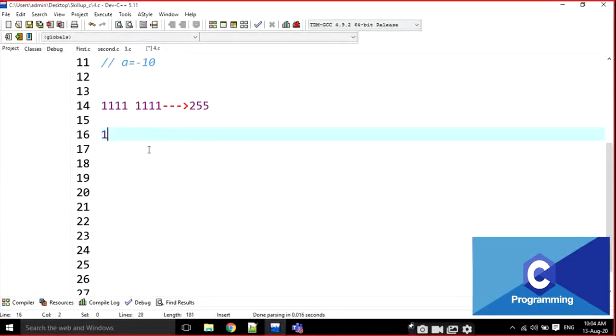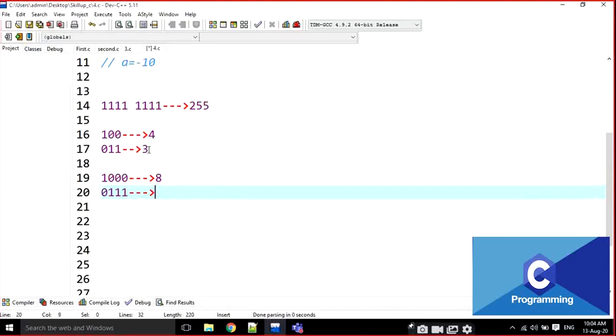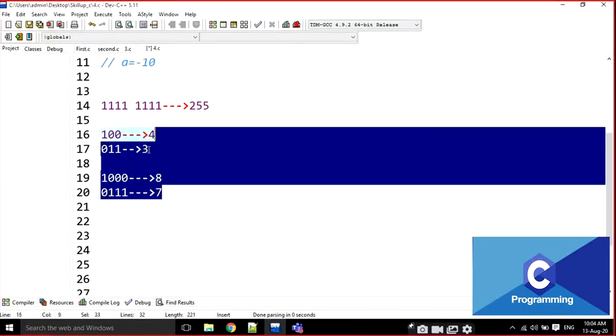I have to know, for example, can anyone tell what is this value? 4, sir. 4. 0 double 1 is 3. 1 triple 0 is 8. 0 triple 1 is 7. Excellent. Okay, correct, perfect. Just remember these points.